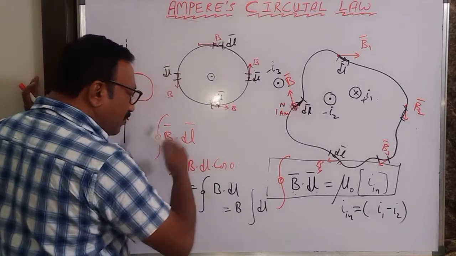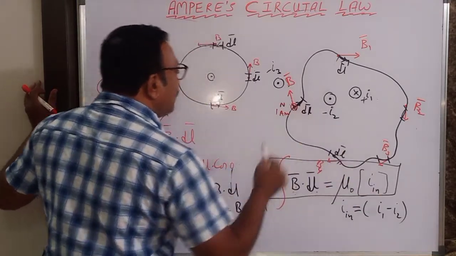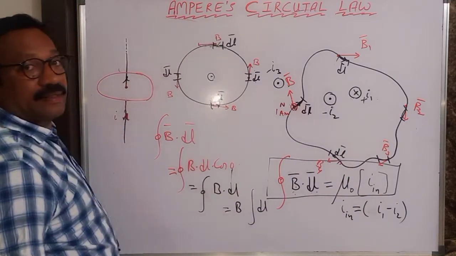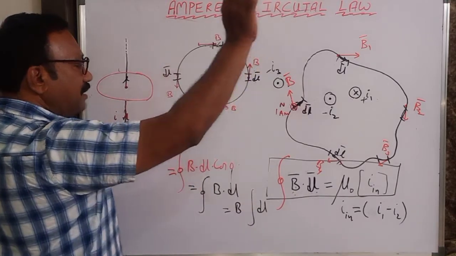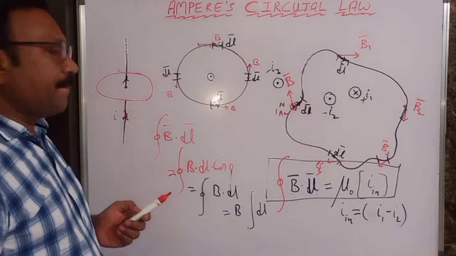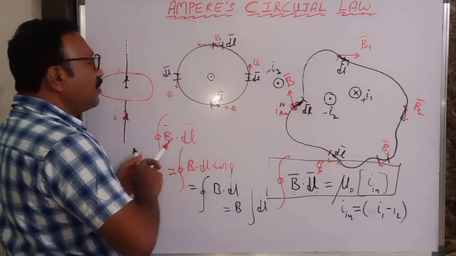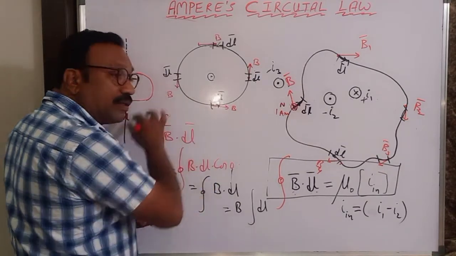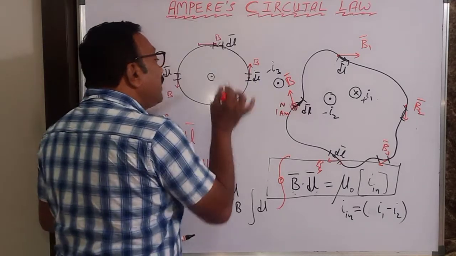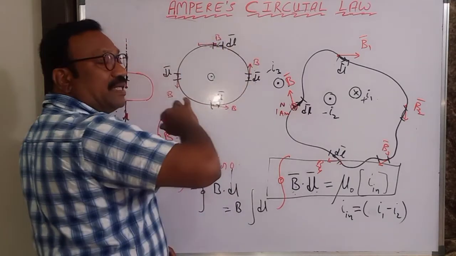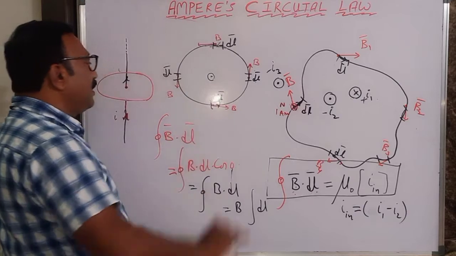So this quantity is equal to mu naught times I, known as Ampere's circuital law. This quantity is also equal to the work done in moving a unit north pole around the current carrying conductor.